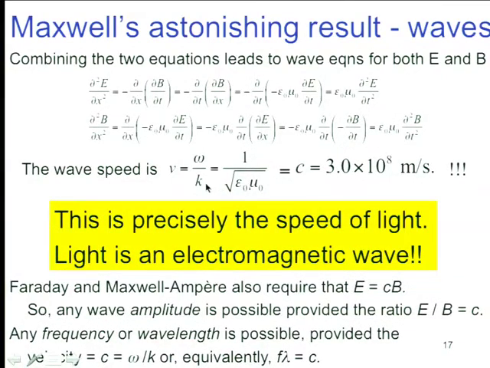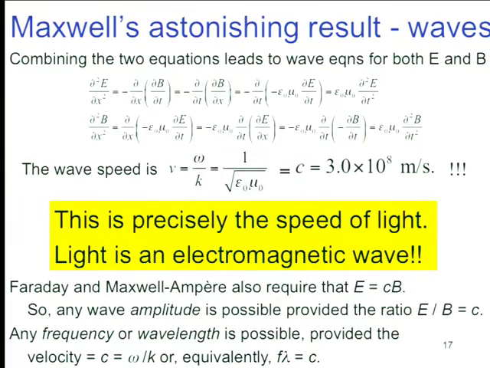And what you get is that, and also this constant that came out of Biot-Savart that they needed to account for a current producing a magnetic field. They had to put in a mu 0. When you put that in, Maxwell plugged in the numbers, and he got 3 times 10 to the 8th. Well, 40 years before this, someone actually measured the speed of light and came out with 3 times 10 to the 8th meters per second.